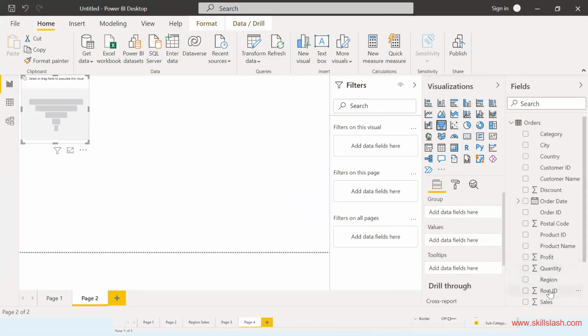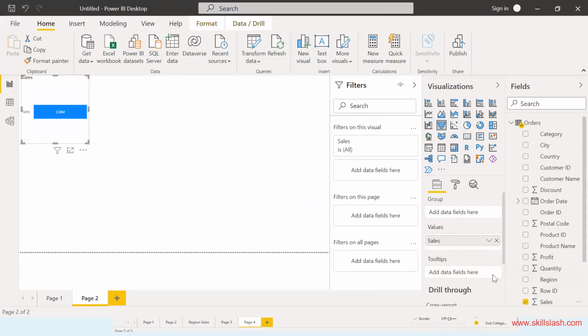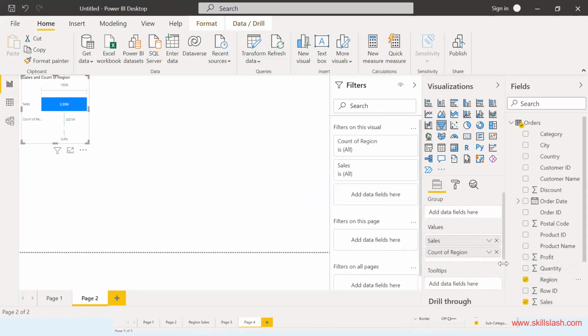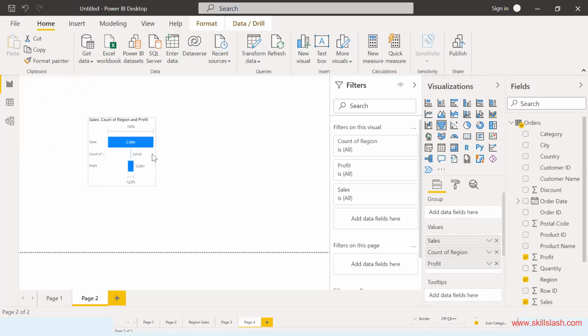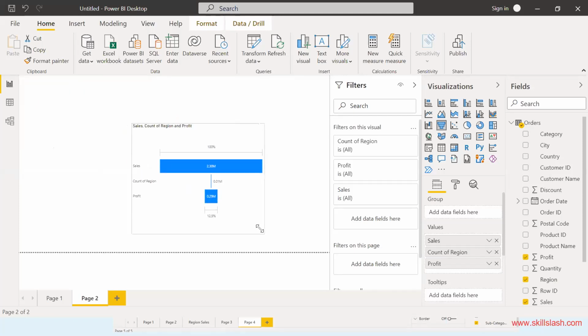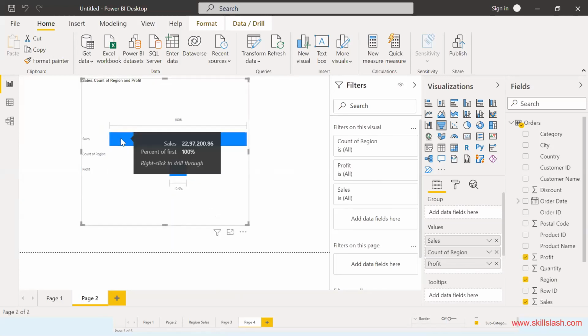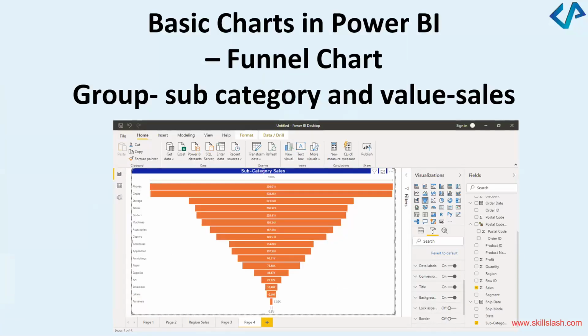Let's say I wanted to put some information in the funnel chart, with, let's say, value sales. I wanted to put the information as region, and some information as profit. You can see a distorted funnel chart which is getting created, but giving me some kind of information. In order to get a very clear funnel chart, what you can do is provide appropriate values. So for example, you can add the things here.